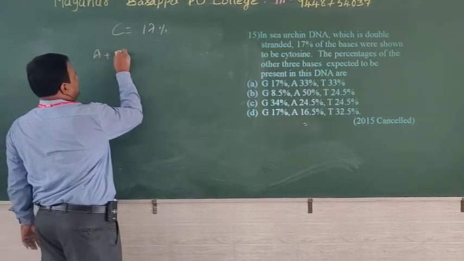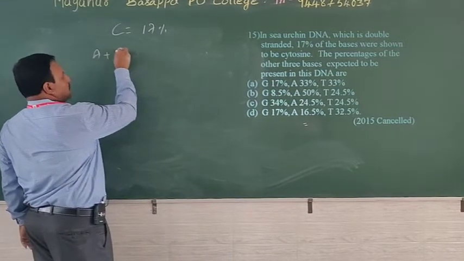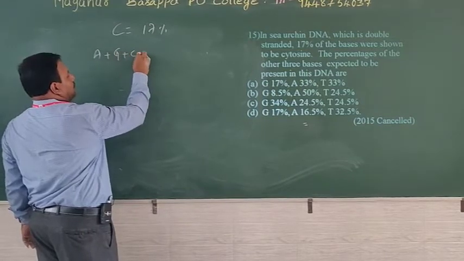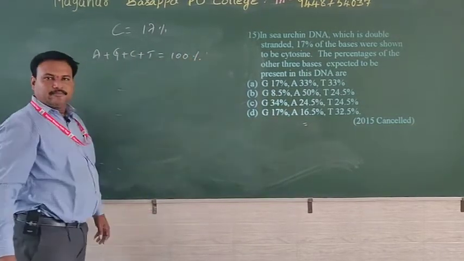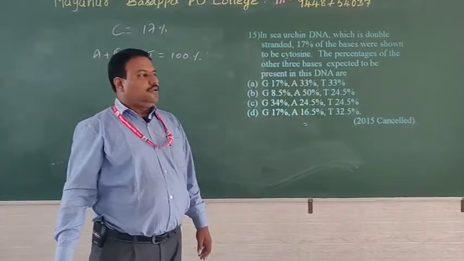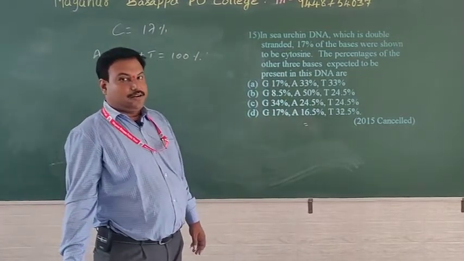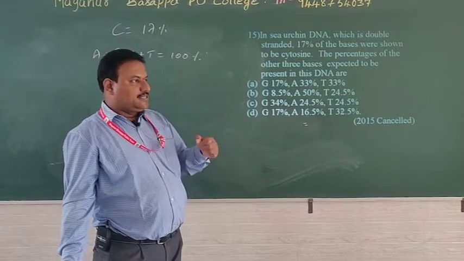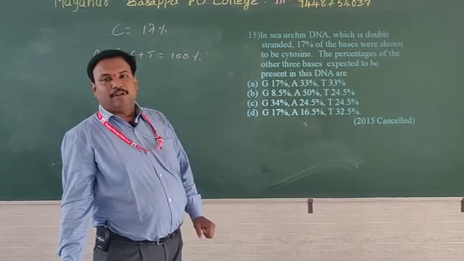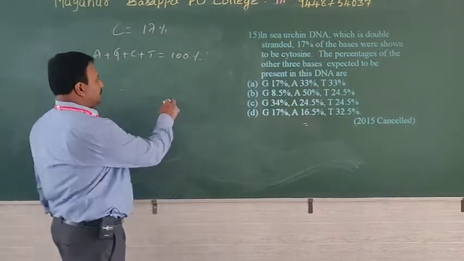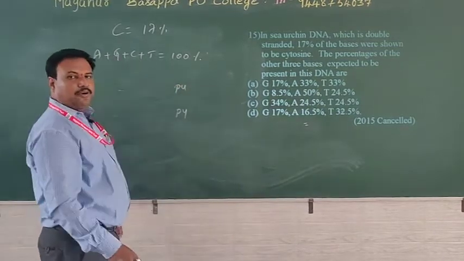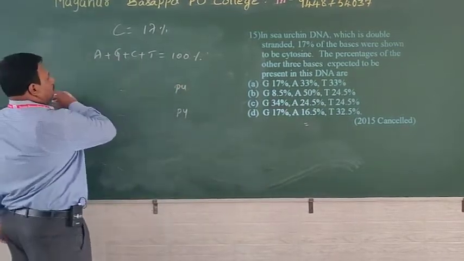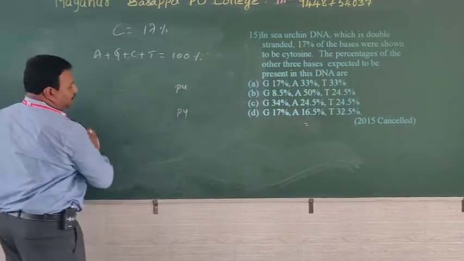All the bases, A, G, C, T, constitute 100%. There is a rule, Chargaff's rule. Irving Chargaff's rule says the total amount of purine is exactly equal to the total amount of pyrimidine.